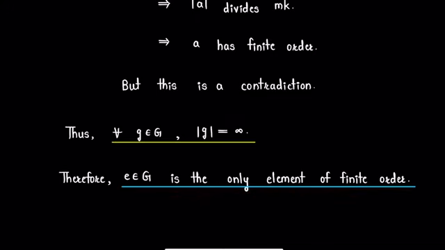And thus we can conclude that for a given cyclic group having an element of infinite order, there will be only one element of finite order, that is the identity element e of group G, and this completes our solution.